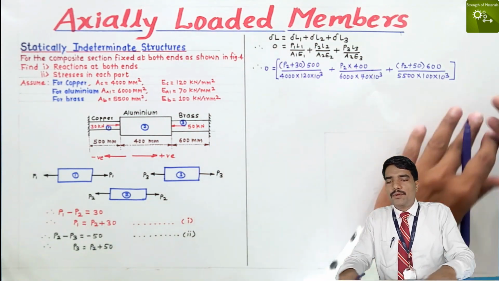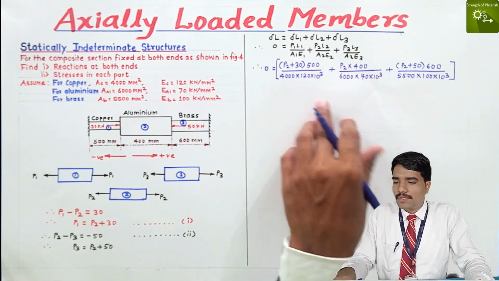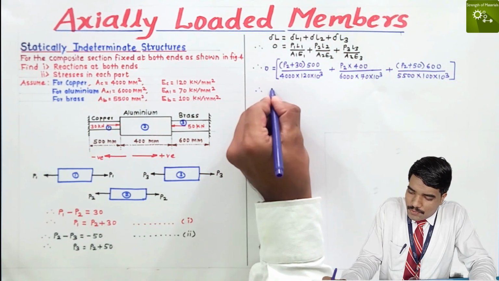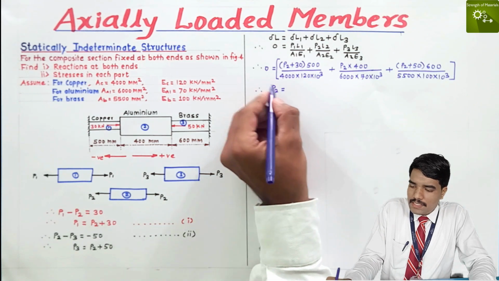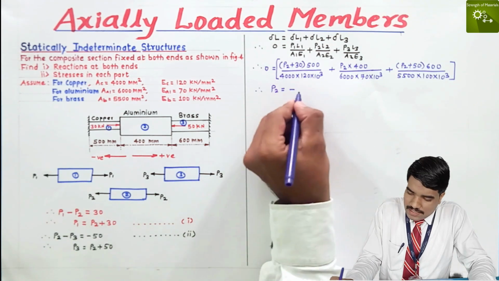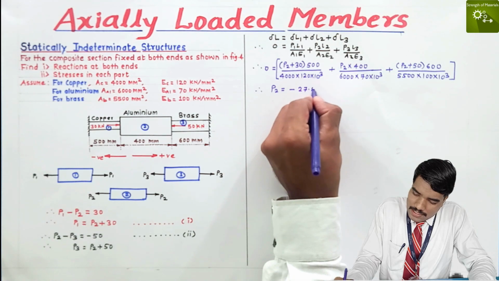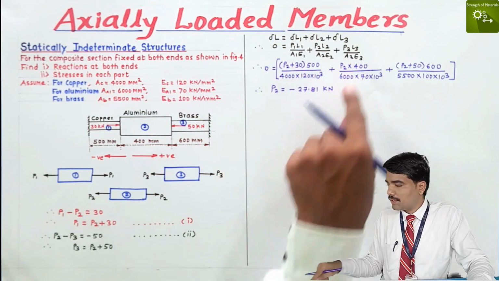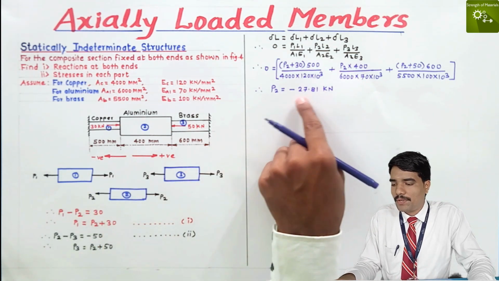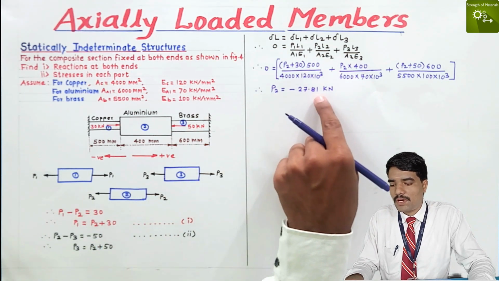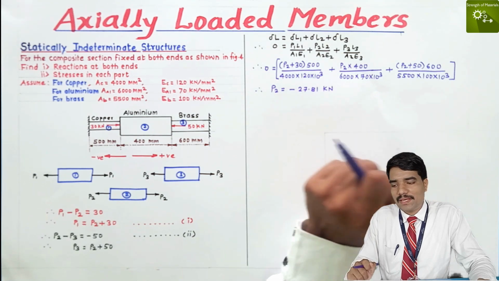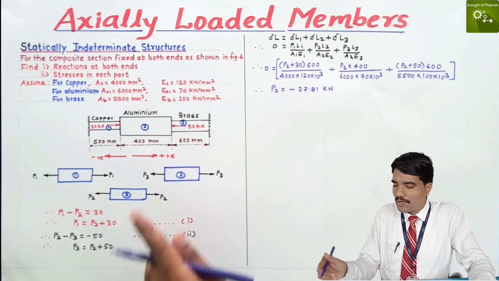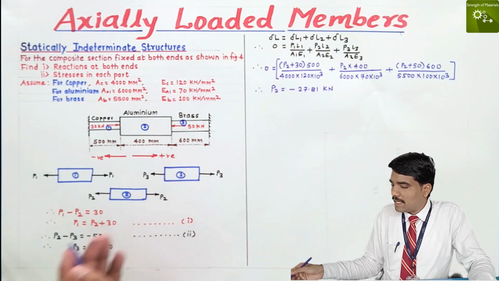Okay, by doing a simple calculation, we take a common P2 and find its value, and that P2 is minus 27.81 kilonewton. We take all values in kilonewton, that's why we got P2 is minus 27.81 kilonewton.